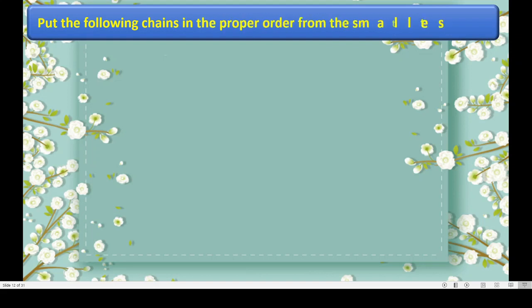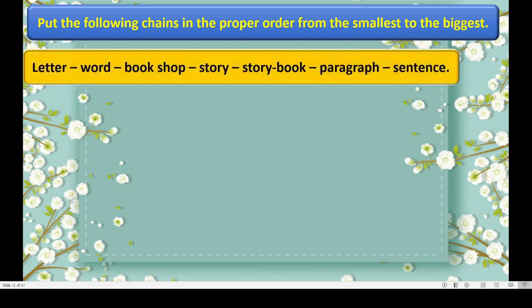Now children, we will move to the exercise part. Put the following chains in the proper order from the smallest to biggest. You can see here. We will read this first. Again, chain we can see here. This is letter. Letter means alphabets. Word, okay, word means alphabets together make words. Here if you take A as a letter, then word example is apple.